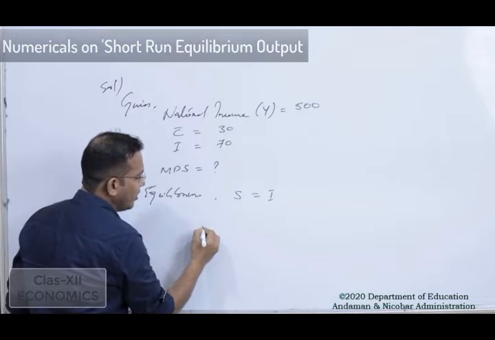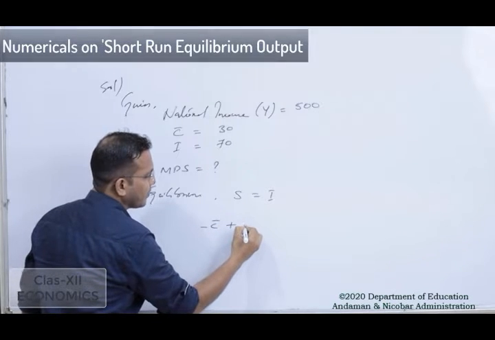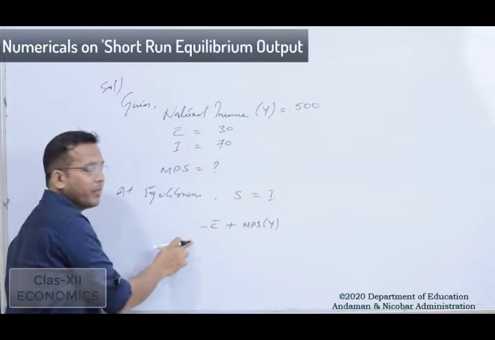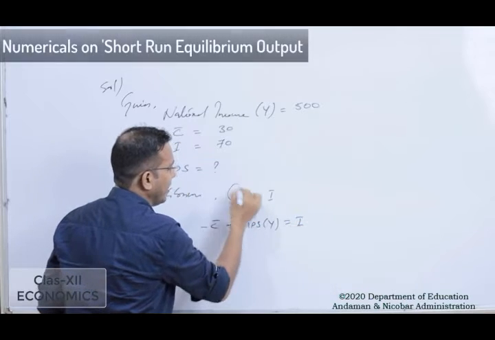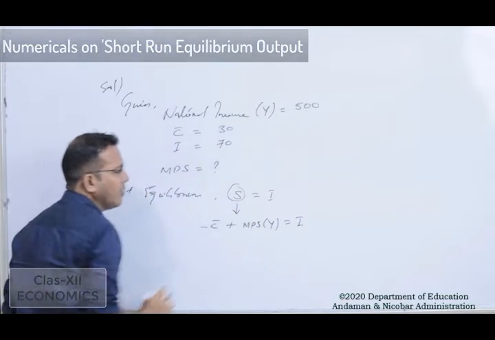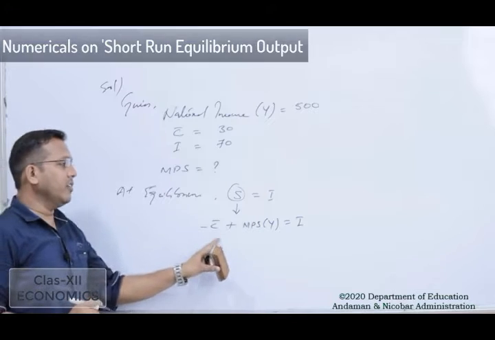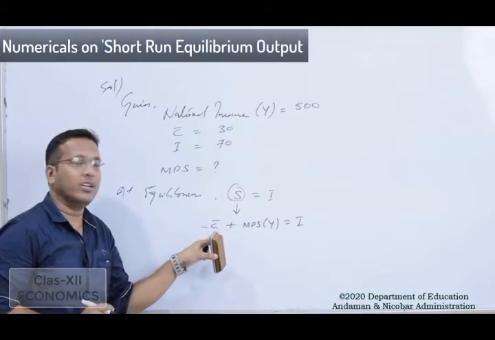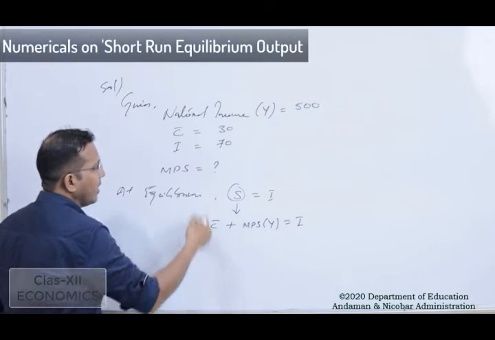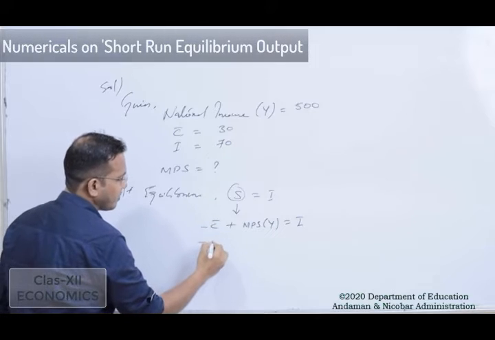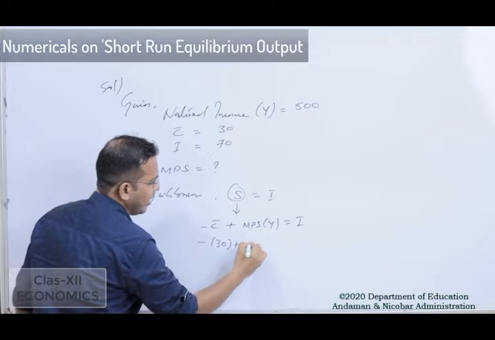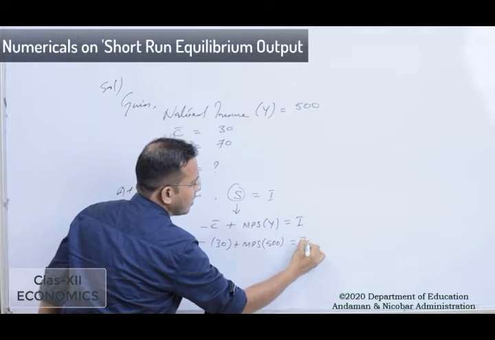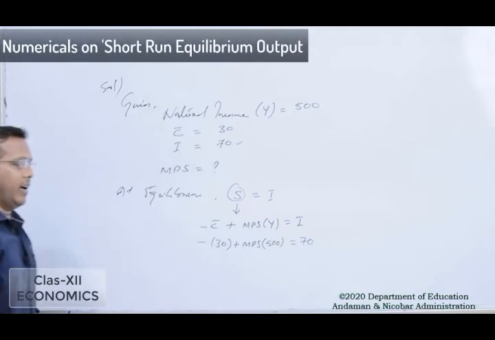S is equal to minus C bar plus MPS into Y. That is the formula for the S function, and it is equal to I. Now, replacing the values, minus 30 plus MPS into 500 is equal to 70. That is the value of I.